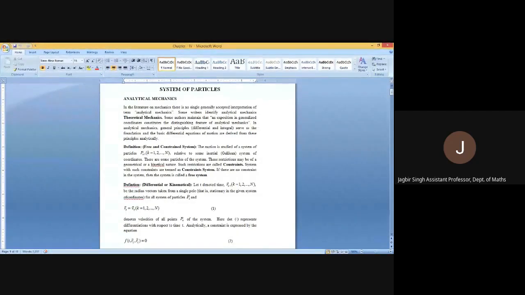So generally a constraint is written in this type. It will be a function of time, position, or we can say displacement, and the velocity. So the constraints are represented in this form: F of t, r_k, r_k vector dot.